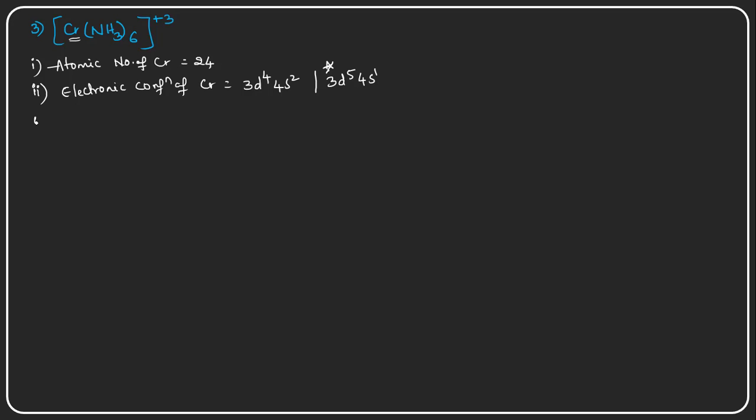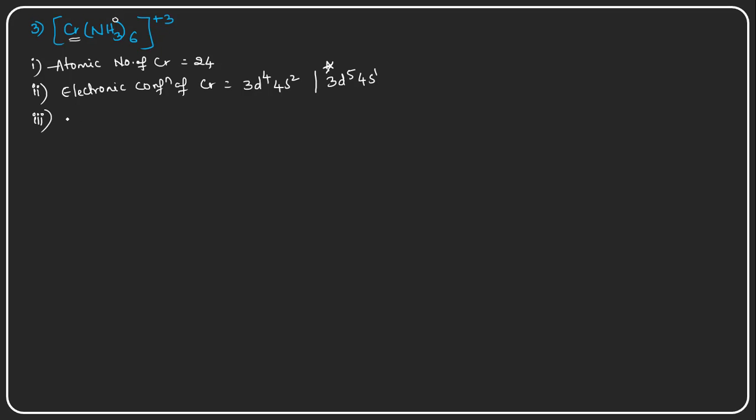Okay, so the third point is, in chromium, what is the oxidation state of the chromium here? Since ammonia molecules are neutral, they carry a zero oxidation state. That is the reason the plus 3 charge in the ionic sphere occurs because of the chromium atom here. So chromium, by losing 3 electrons, has formed chromium plus 3.